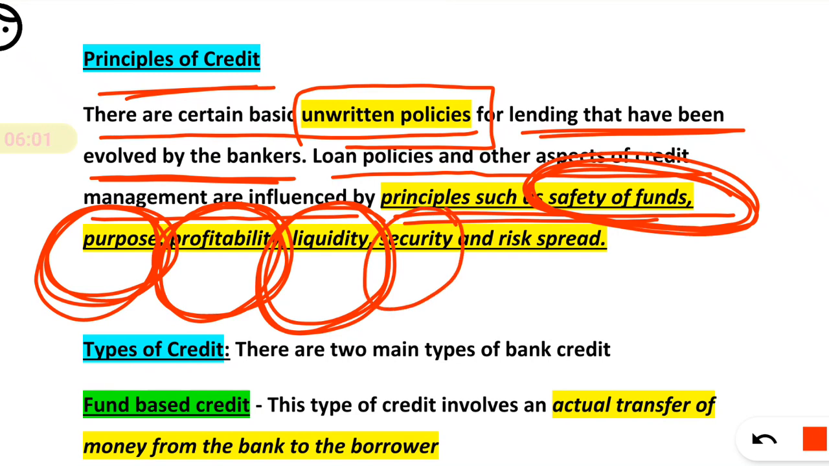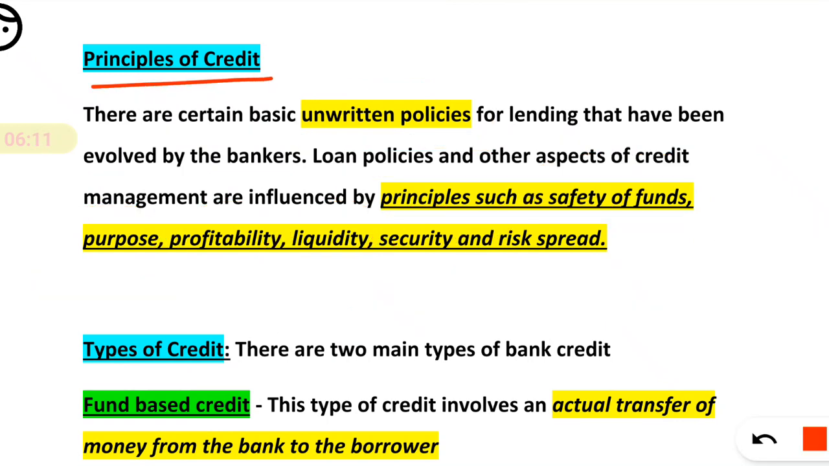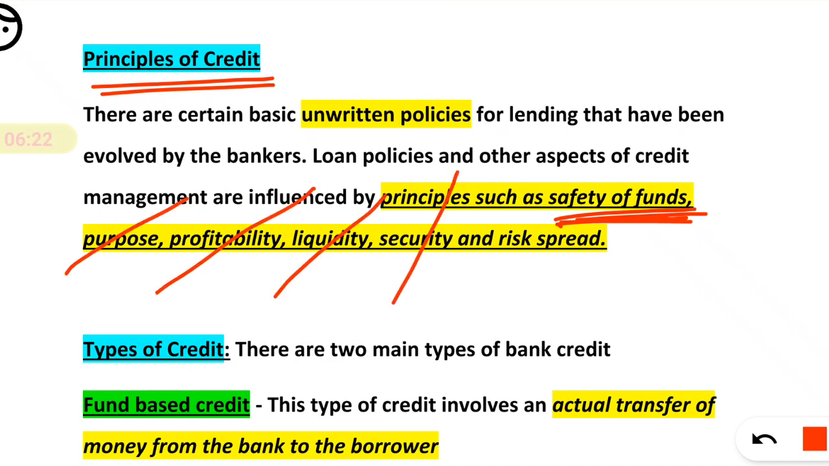What is the security you are having against that loan? And what is the risk spread? Basically, it means you are earning the net interest. So these are some principles of credit. You just go through the names. It is very easy: safety, then purpose, profitability, liquidity, security, and risk spread.